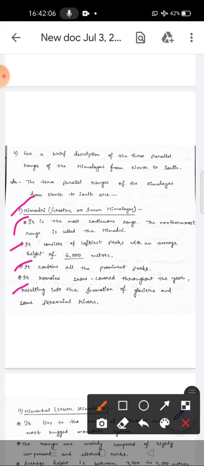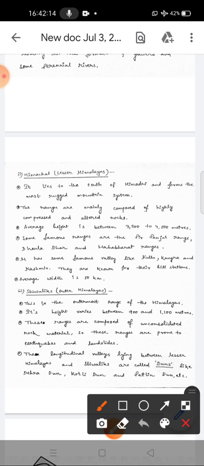Perennial rivers are those rivers in which water is present throughout the year. Okay. Second range is Himachal. Another name of Himachal is Lesser Himalayas. It lies to the south of Himadri and forms the most rugged mountain system. Rugged means having an uneven surface. The ranges are mainly composed of highly compressed and altered rocks.